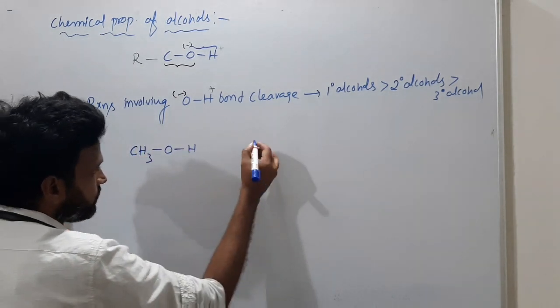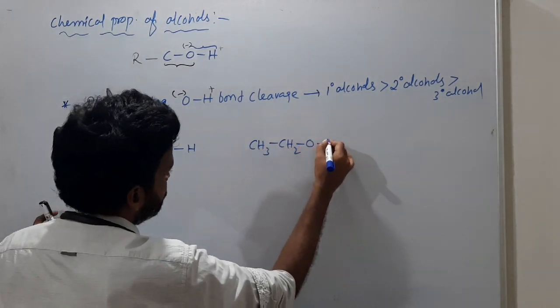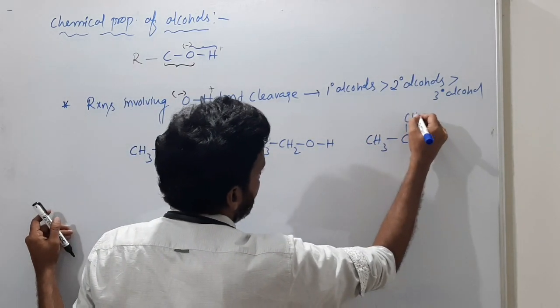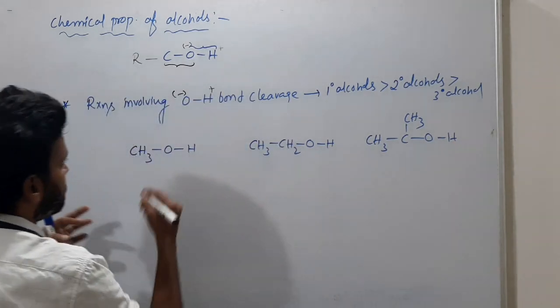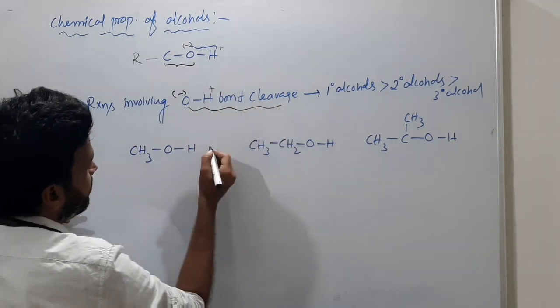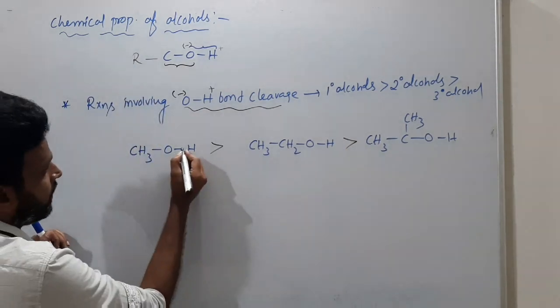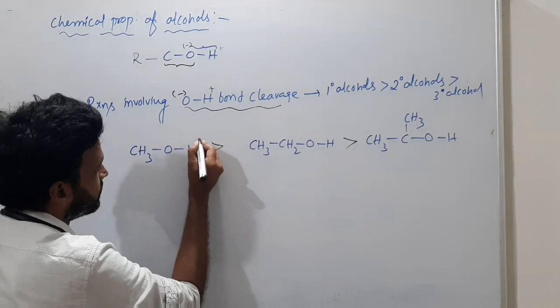Take CH3OH, CH3CH2OH and the secondary alcohol. Among these, for OH bond cleavage, this one is more reactive. What is the reason? This hydrogen has to go as H plus.